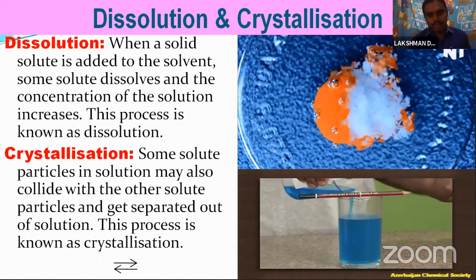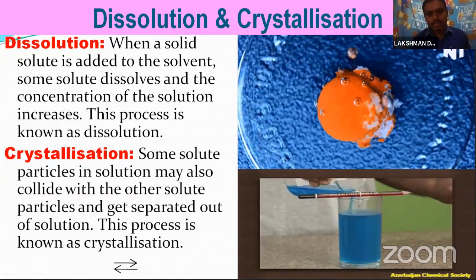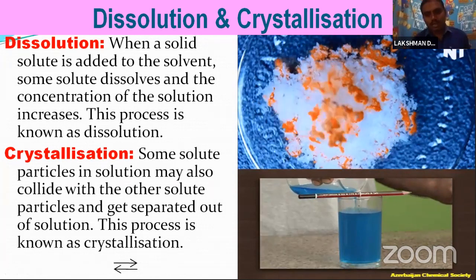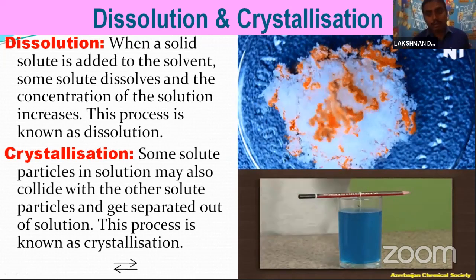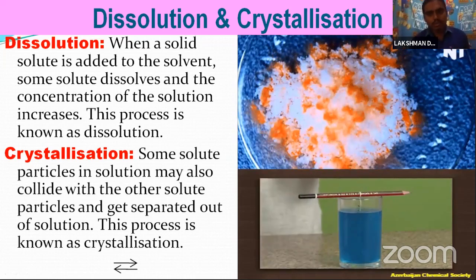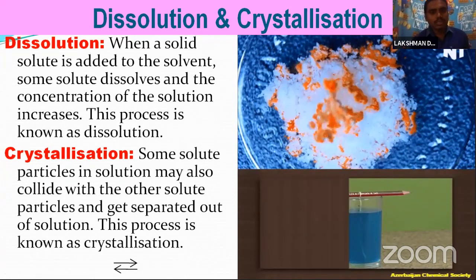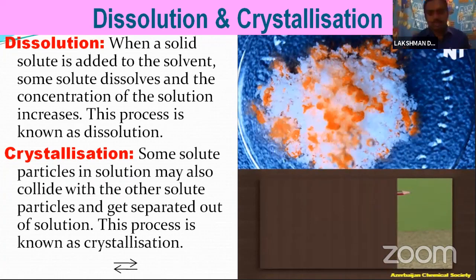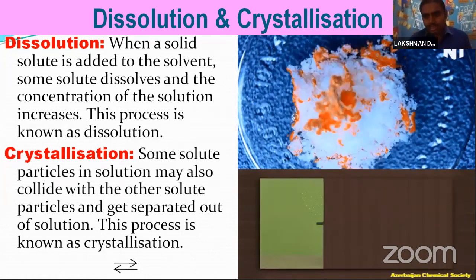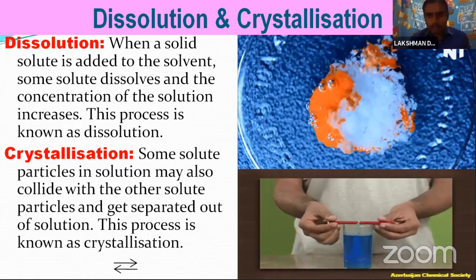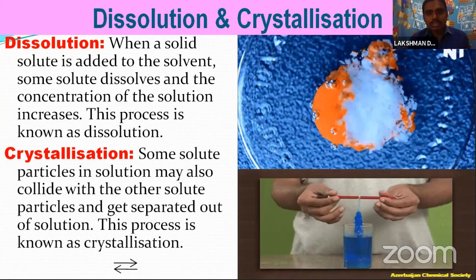And in the second picture, while mixing the solution, some of the solute particles collide with other solute particles and they are separated out, so they separate from the solution. That is called crystallization. Here the number of solute particles dissolved in the solution is equal to the number of solute particles separated from the solution.